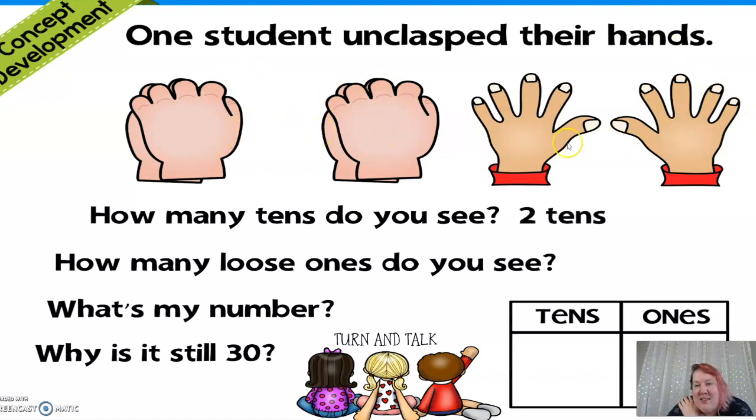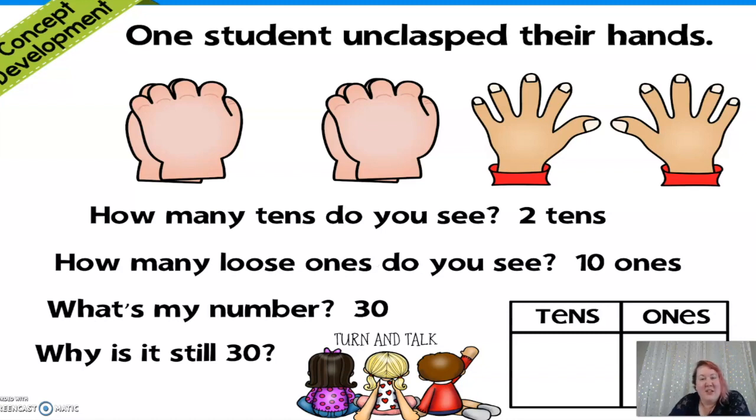And then how many ones did we count? How many fingers? We counted 10 ones. So then what's the number? It'd be 30, right? 10, 20, 21, 22, 23, 24, 25, 26, 27, 28, 29, 30. Why is it still 30, huh?